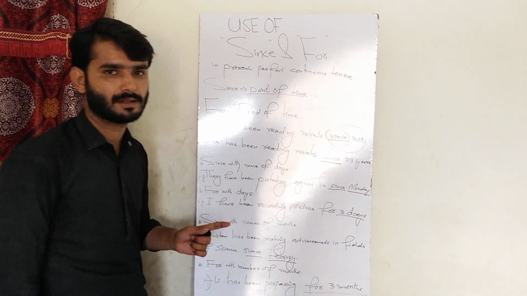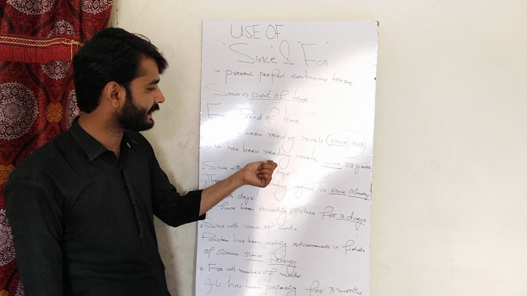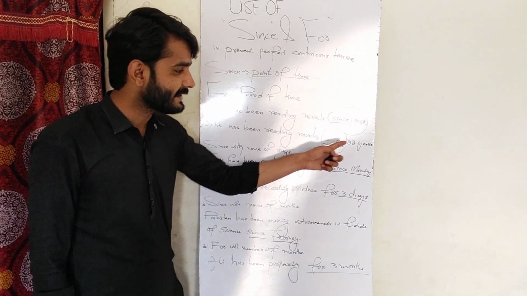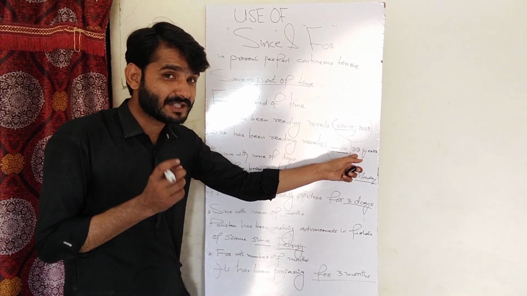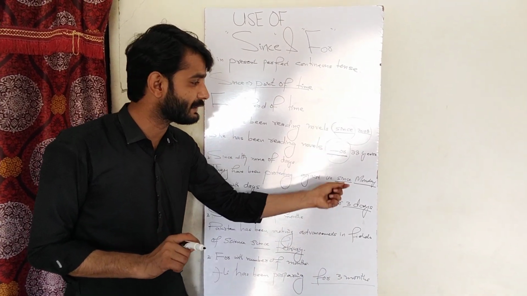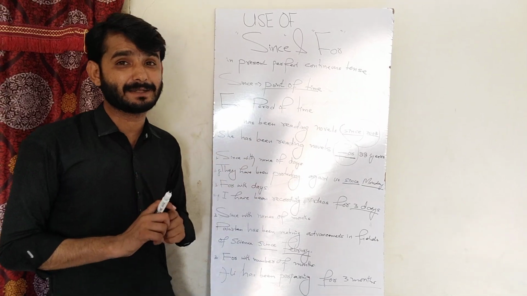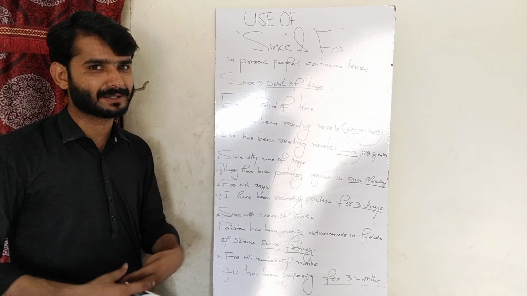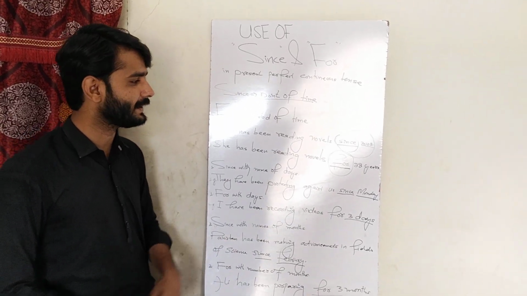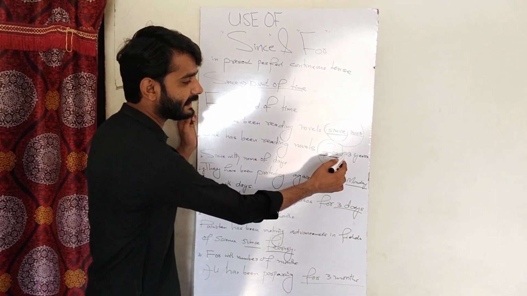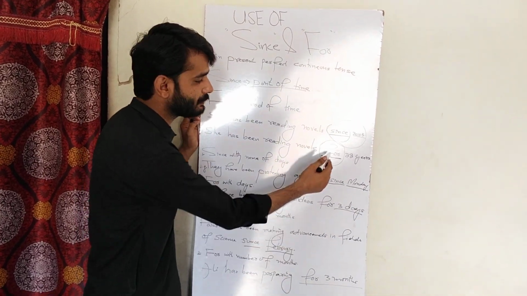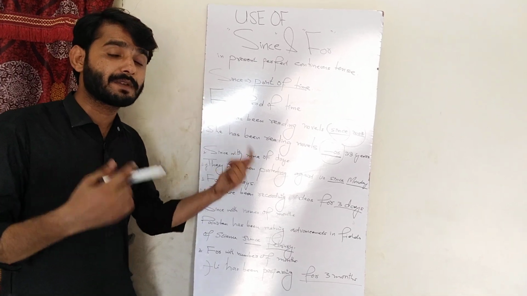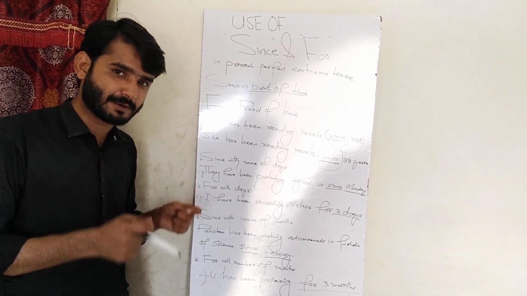And for: she has been reading novels for 22 years. Now see this, we are not telling when she began to read the novels, but how long she has been reading them. It has been almost 22 years. So when we tell how long it has been, we use for. But when we tell when an action was started, or refer to that specific point of an action, we use since.